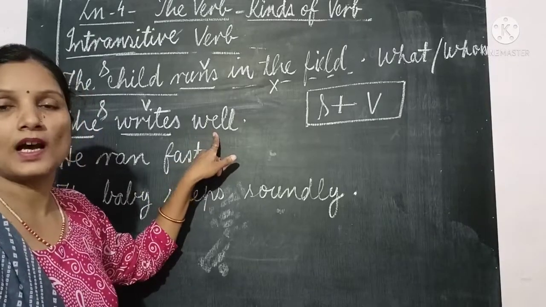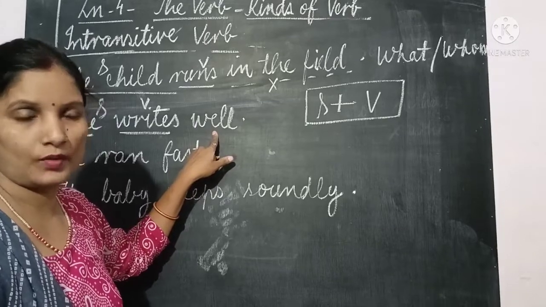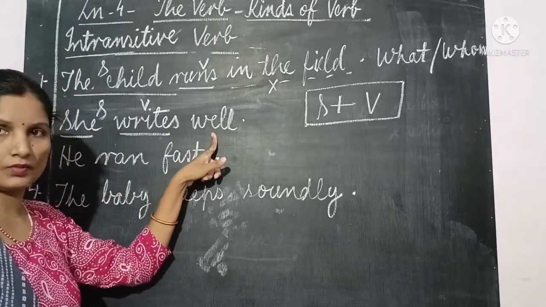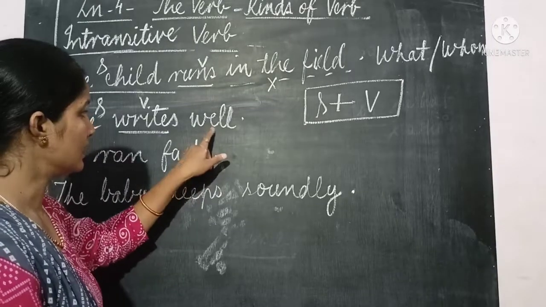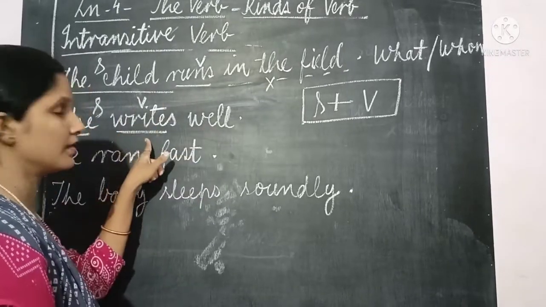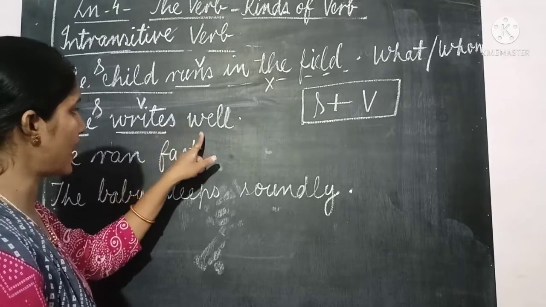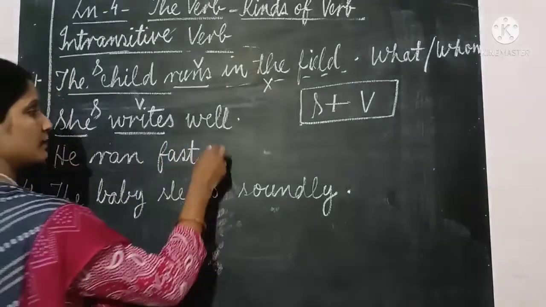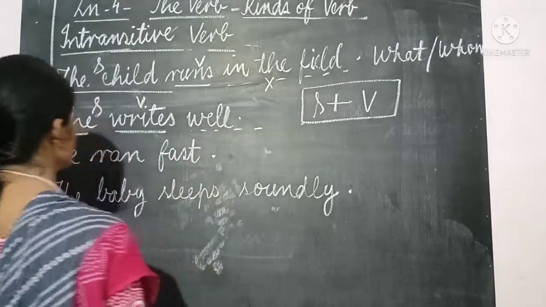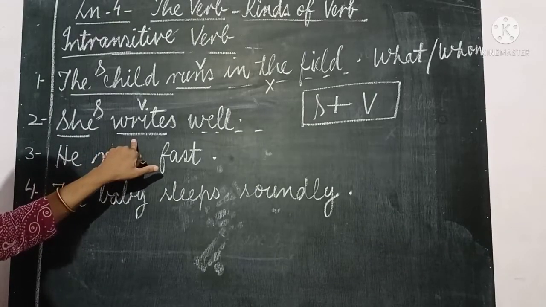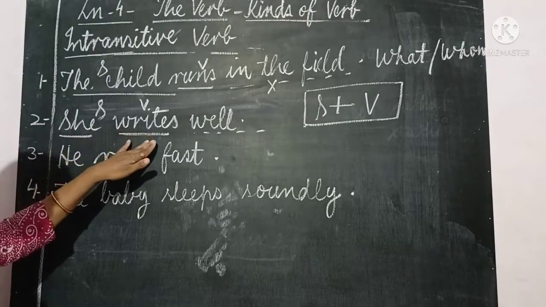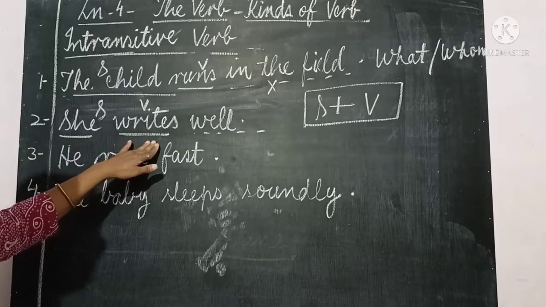Always, objects are nouns or pronouns. Well is not a noun. She writes well. This is an adverb, because it is giving extra information about the verb writes. So this part can be ignored. She writes. So this is an intransitive verb because subject and verb both are sufficient to give the complete meaning.